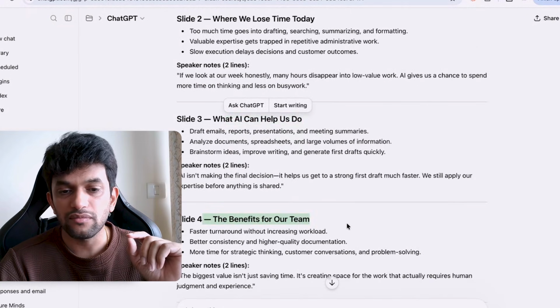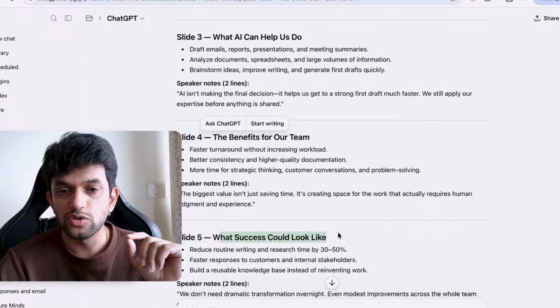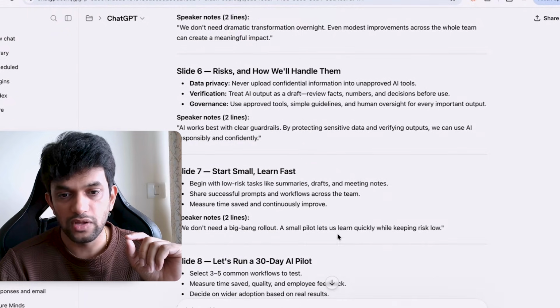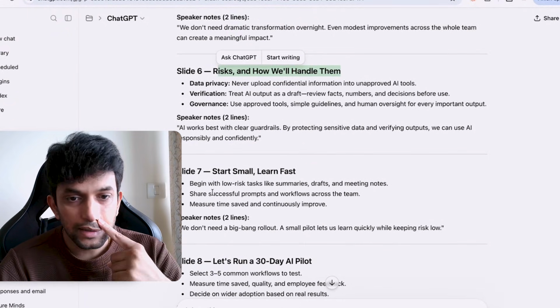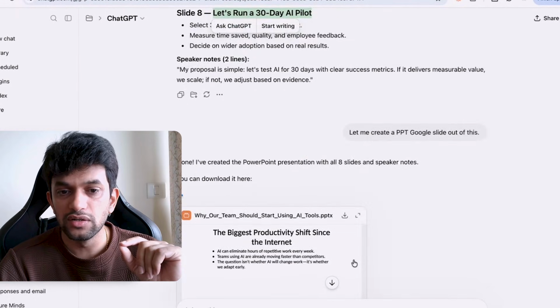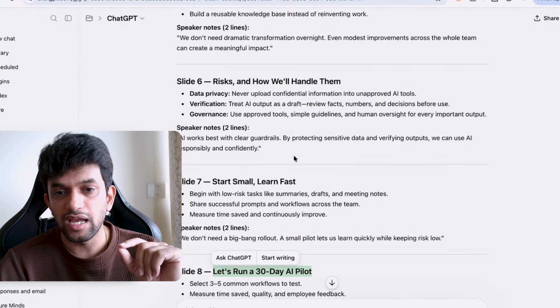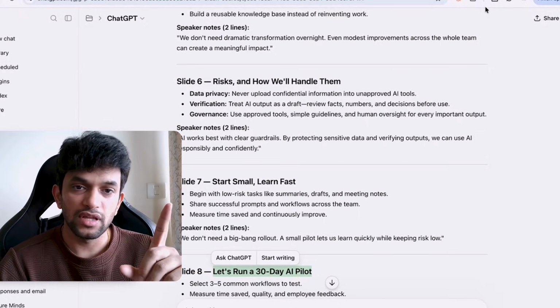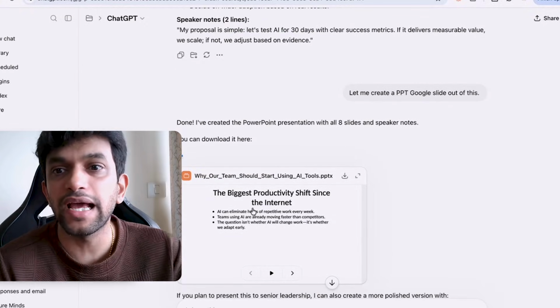Where we lose time. What AI can actually help us do. The benefits for our team. What success could look like. Risk and how we will handle them. Start small, learn fast. Let's run a 30-day AI pilot. This is a better output if you can see. Right? ChatGPT I like better.